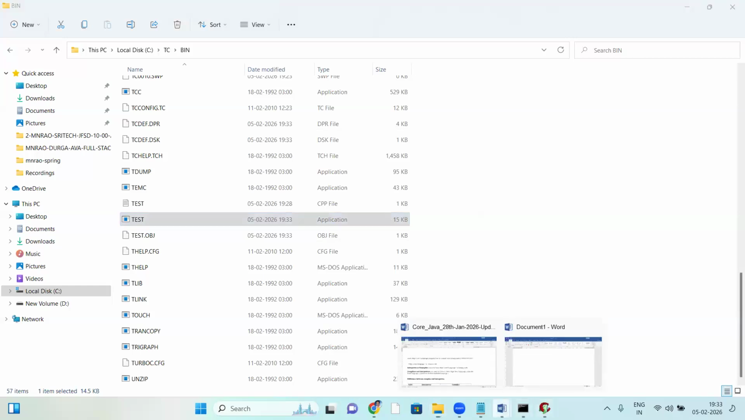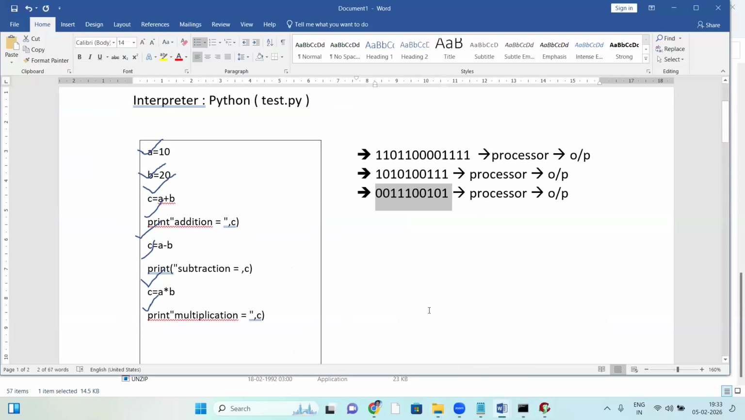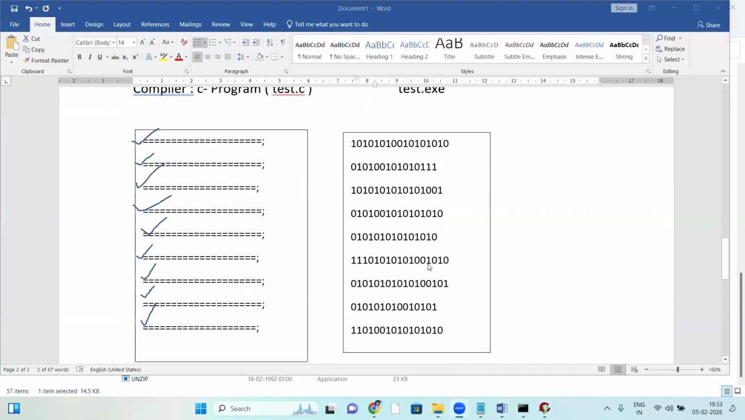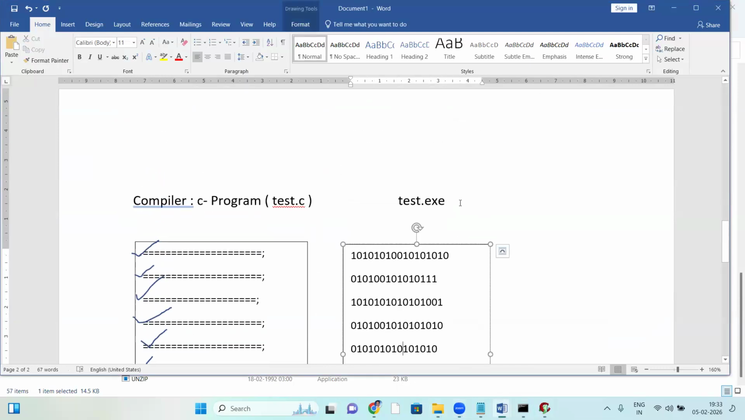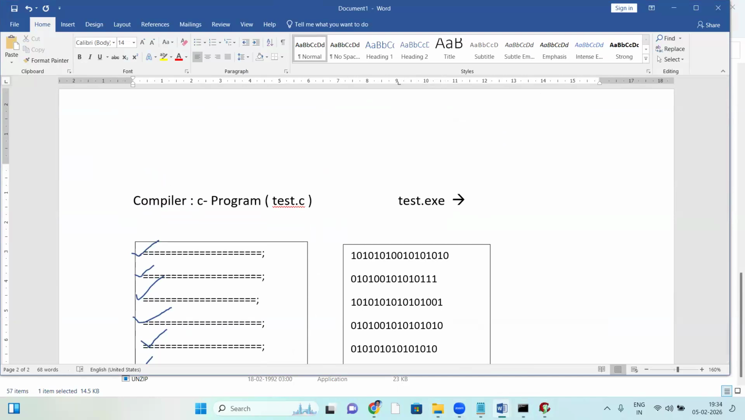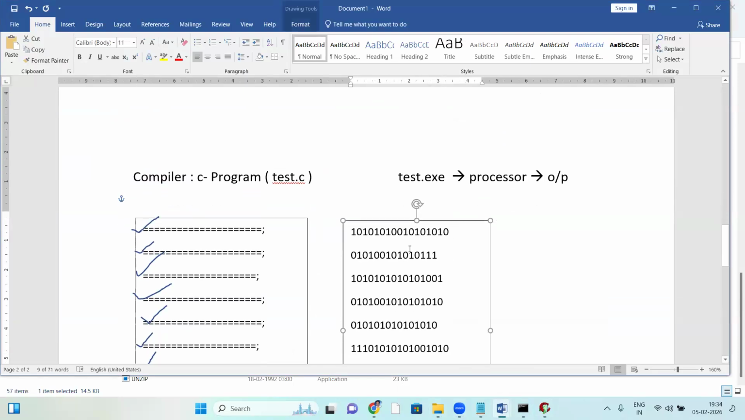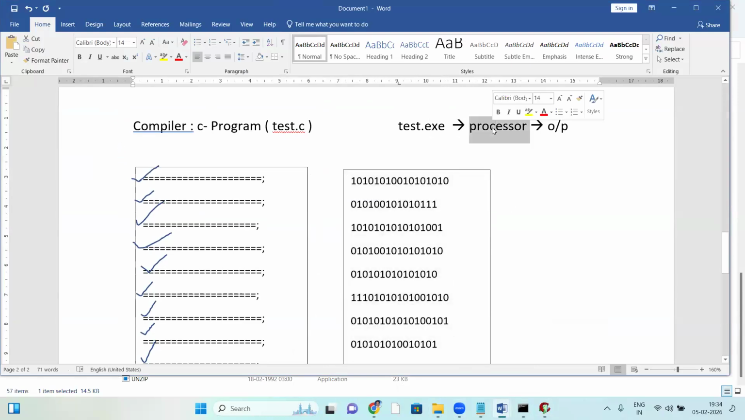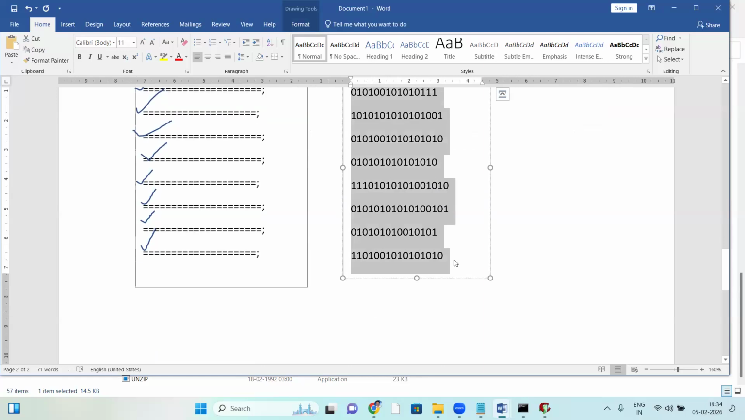The compiler generates one exe file. The compiler checks the whole code from top to bottom. If there are no errors, it generates the exe file. Now this exe file is submitted to the processor. The processor takes that exe file, executes it, and generates output. The exe file is a binary code file.